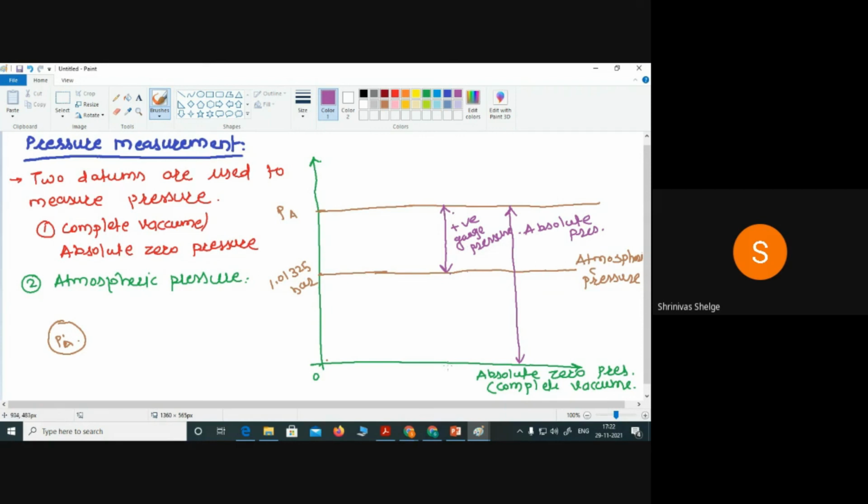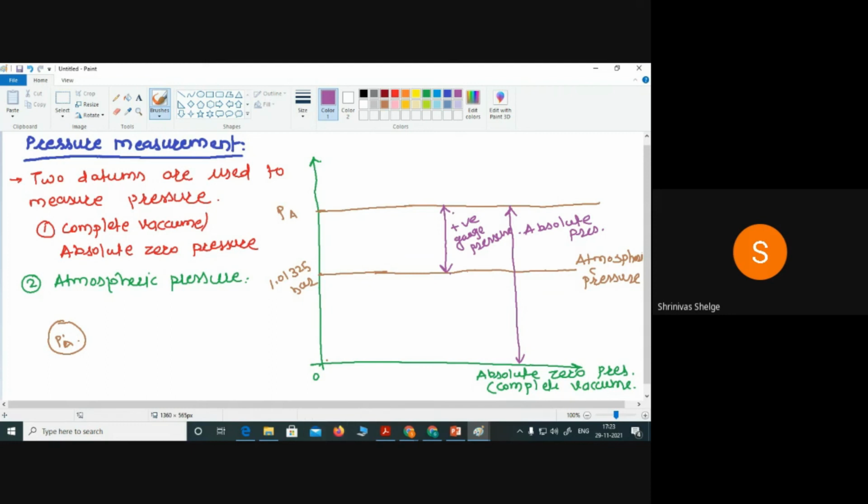But whenever we measure the pressure with reference to absolute zero pressure, or complete vacuum, the pressure will always be positive. The negative pressure with reference to absolute zero pressure is not possible. The negative pressure will come only when you measure the pressure with reference to atmospheric pressure.